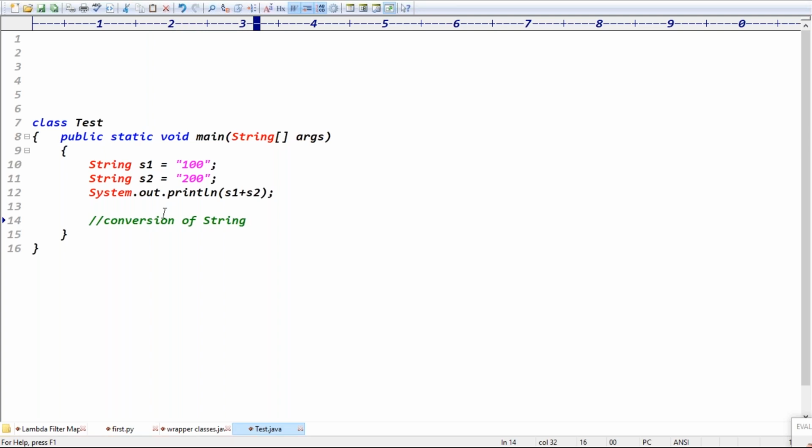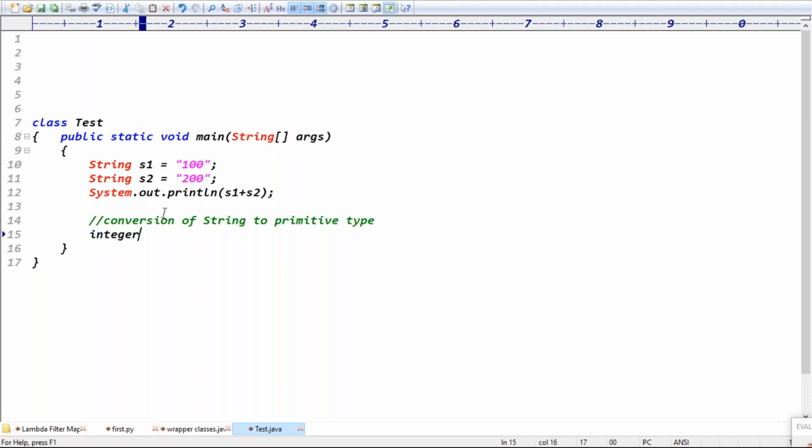Conversion of what? String to what? Primitive type, right? Exactly. So how do we convert a string to a primitive type? Using parse. Exactly. So conversion of string to primitive type means, yeah.